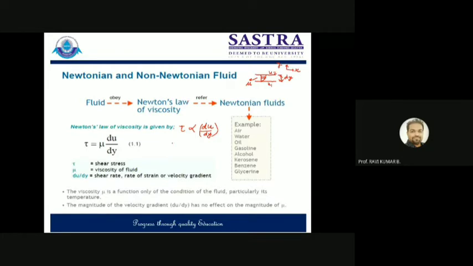Whether this term is clear to you? Please respond. So viscosity is the internal resistance offered by the fluid to its motion, or you can say viscosity is the internal resistance offered by the fluid to the motion of its layers. One layer will be moving relative to another layer at some different velocity.